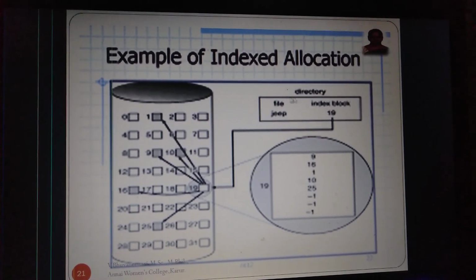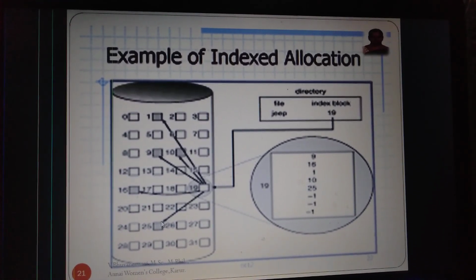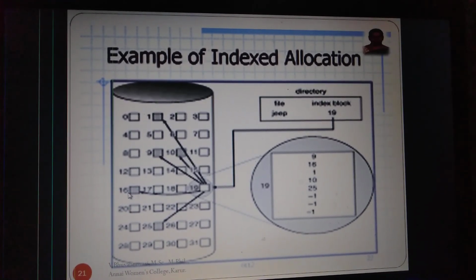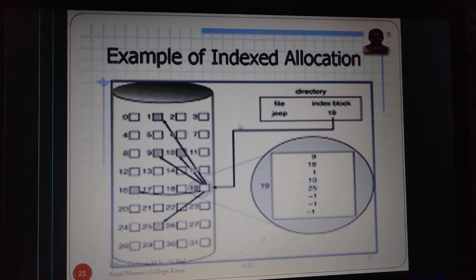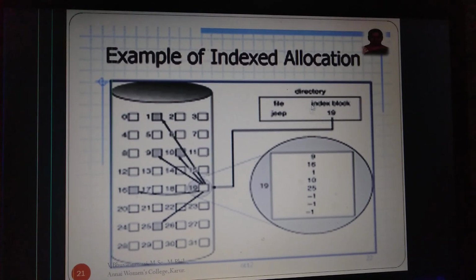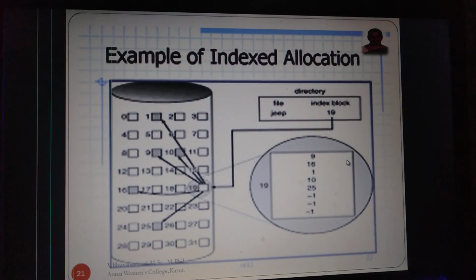But in indexed allocation, the index block we denoted is the 19th block. That 19th block will access the blocks of the other program components. Here the program is split into smaller components, of the same size or different sizes, that are stored in different memory locations. Those memory locations are directly linked to the index pointer. That index pointer is stored in a directory file. The user can access the directory file, and the system can access the index block only in indexed allocation.